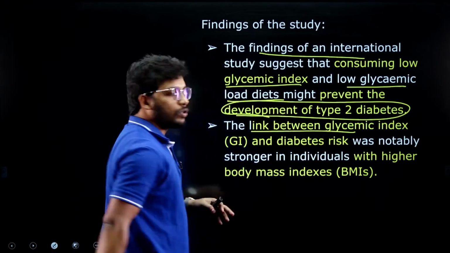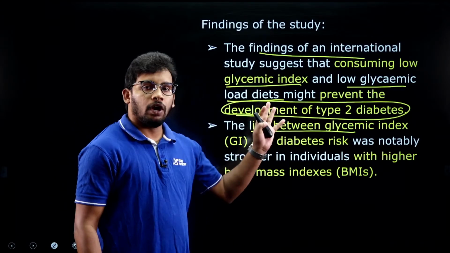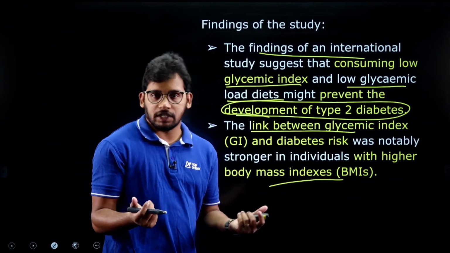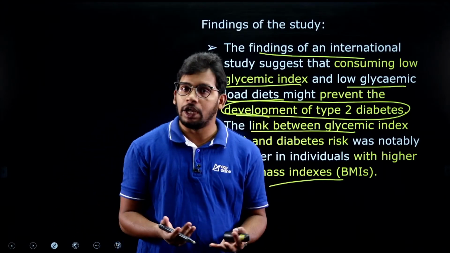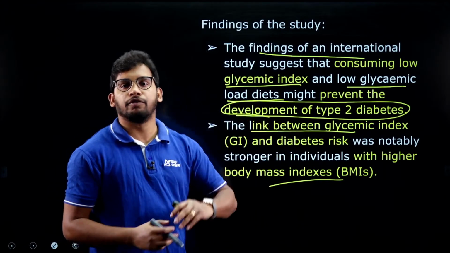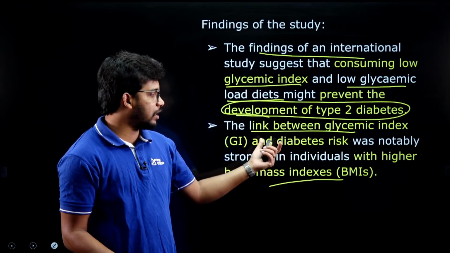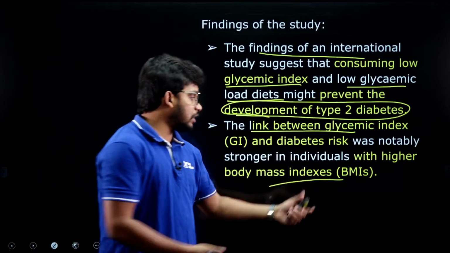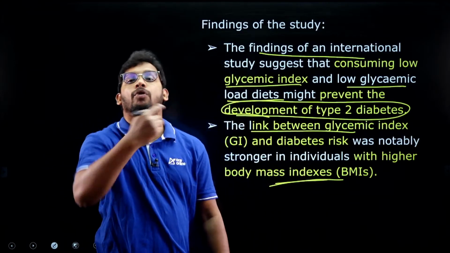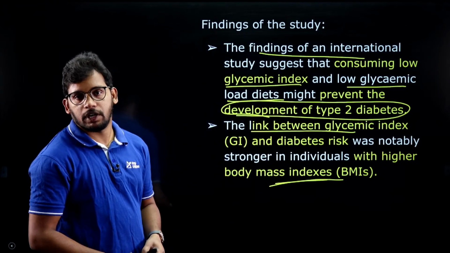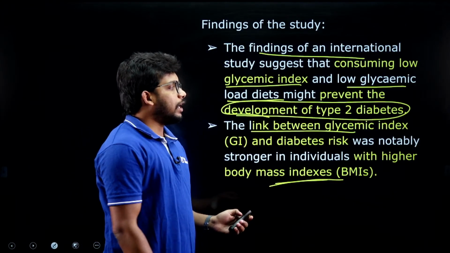And also the effect of glycemic index is higher among those individuals who have a higher body mass index, who are heavy in weight, so they will face the heat of consuming these high glycemic index foods. Consuming higher glycemic index foods with higher weight, they will face more extreme diabetes cases. So that's what the study wants to tell us. Any doubts in this?